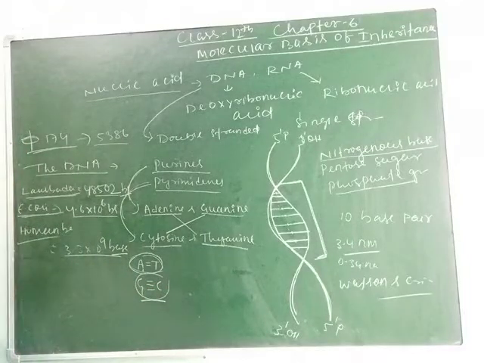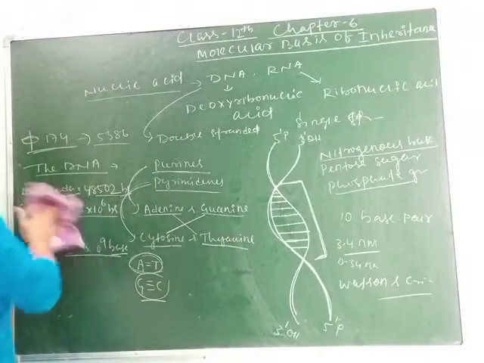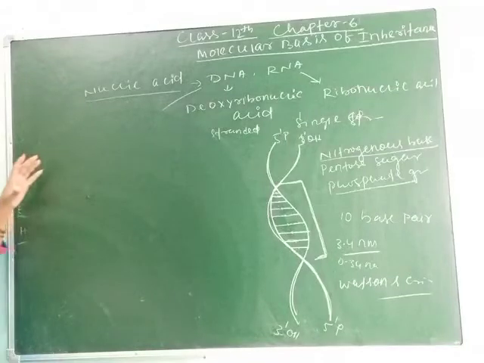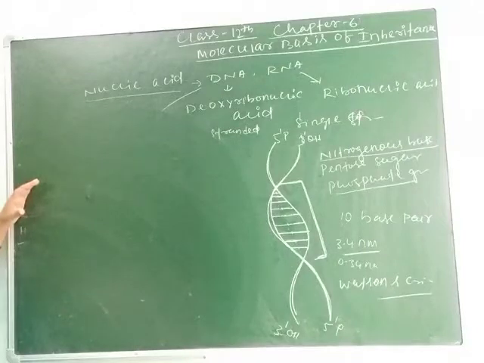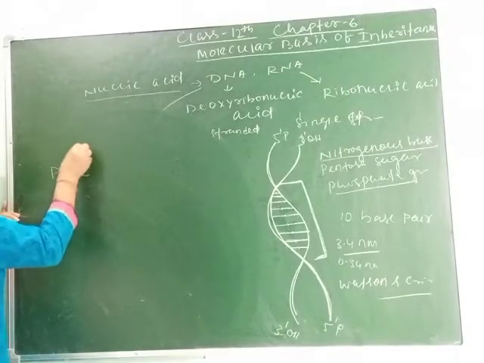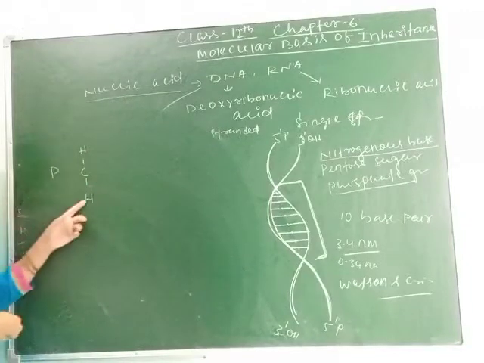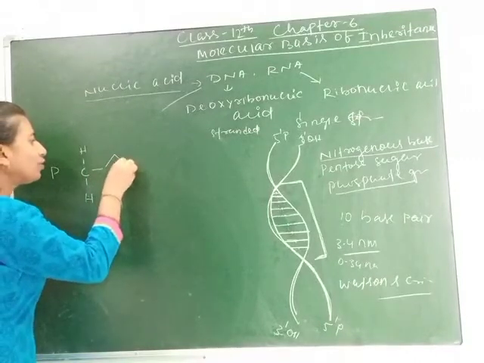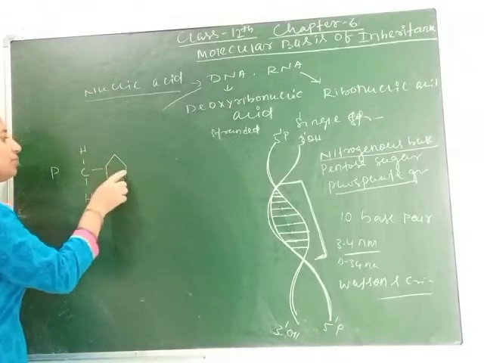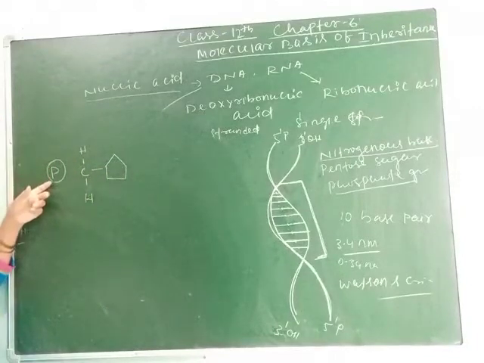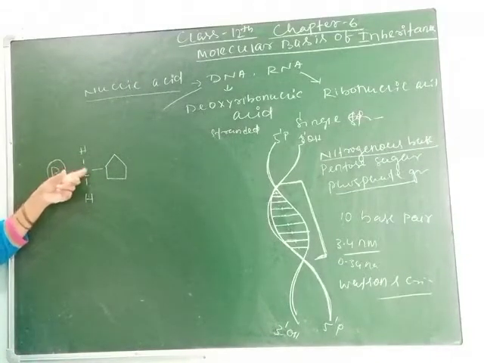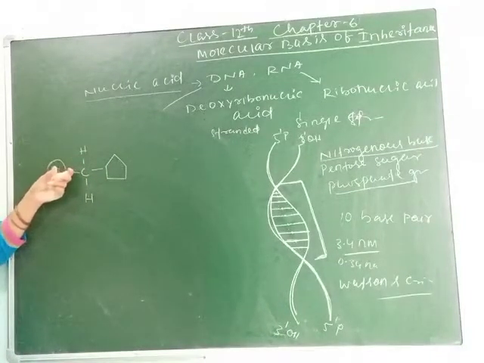Now let's see how a polynucleotide chain looks. As I have told you, it is linked by a phosphodiester linkage, means 5 prime to 3 prime. So here is P, then this is C, H, H. You have studied its structure in class 11, how it is made. Here it is linked by pentose sugar. You can count 1, 2, 3, 4, 5, and this is the phosphate group which is attached to the CH2 group.